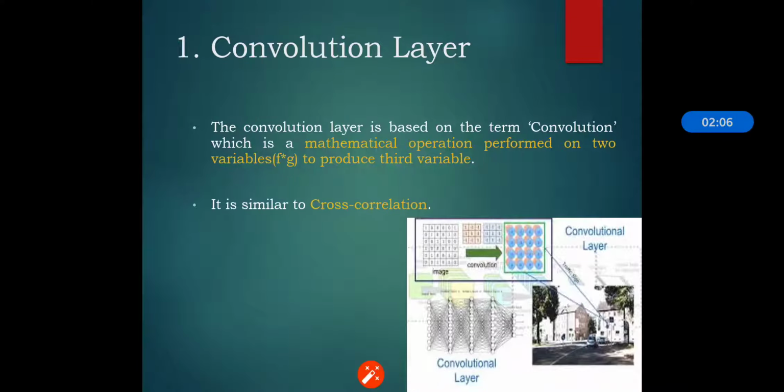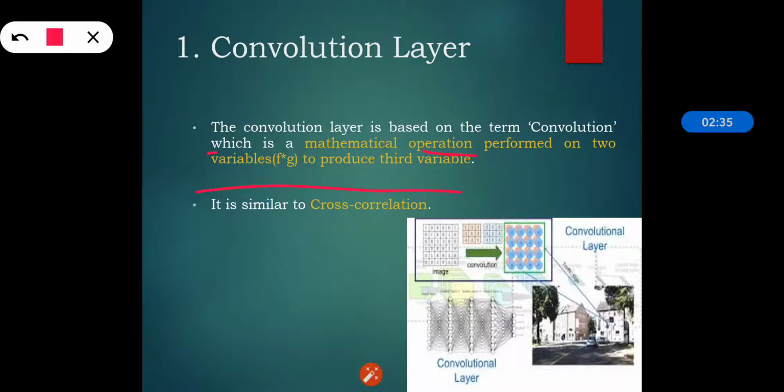So the convolution layer, as I said, convolution is nothing but a mathematical operation, and it is specially used in place of general matrix multiplication in at least one of the layers. So the first is the convolution layer. The convolution layer is based on the term convolution, which is a mathematical operation performed on two variables, f and g, to produce a third variable.